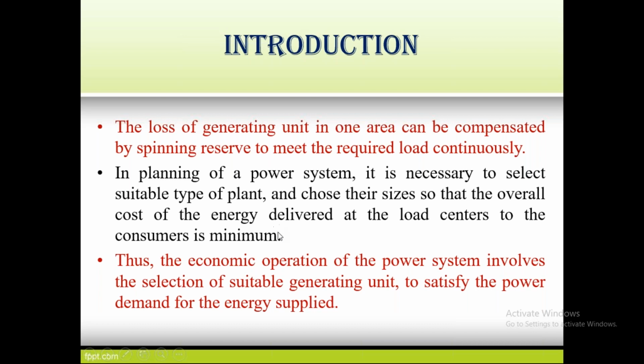Suppose the load needs 500 megawatts, but the generation generates 600, because while transmitting the power there will be certain losses. So to reach that 500 megawatts, the generation has to generate more than the load demand.